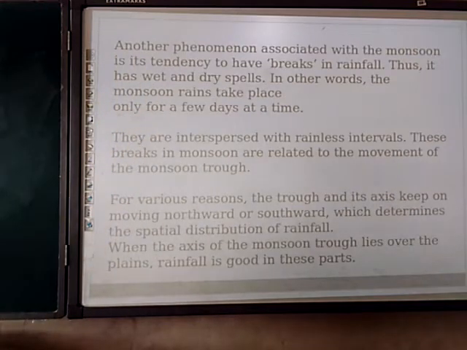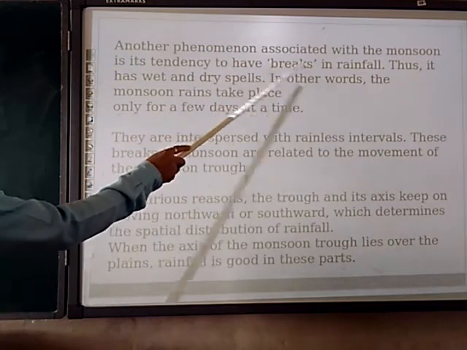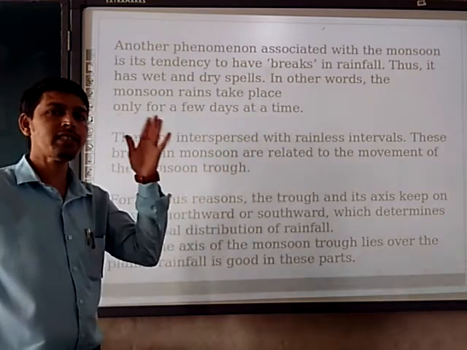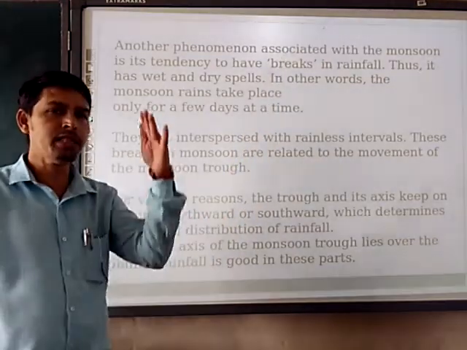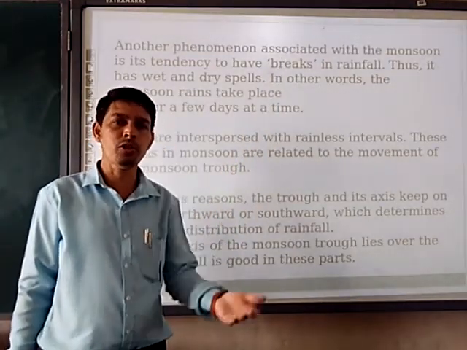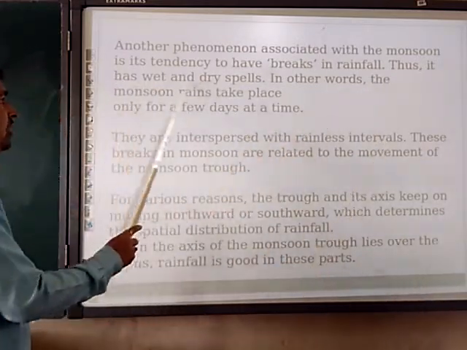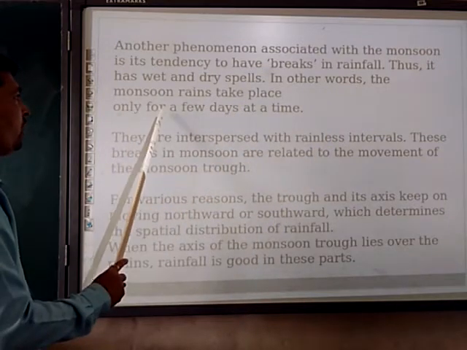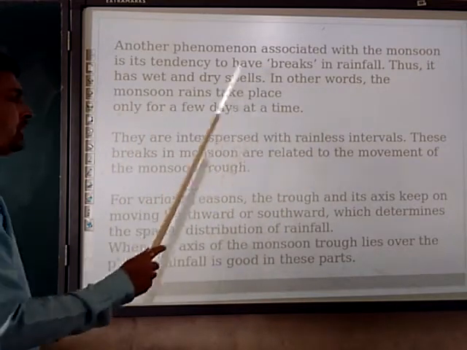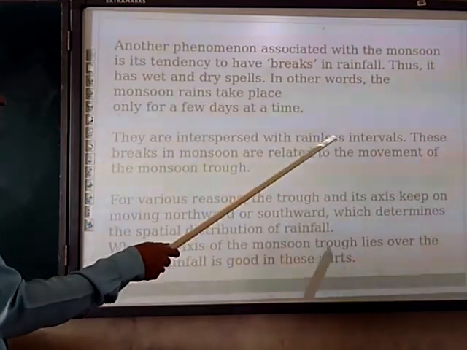Next, another phenomenon associated with the monsoon is its tendency to have breaks in rainfall, which is called a break in monsoon. What is a monsoon break? With a certain interval of time the monsoon occurs, then stops, then occurs again, like that. Thus it has wet and dry spells. In other words, the monsoon rain takes place only for a few days at a time. Then it stops. They are interspersed with rainless intervals.